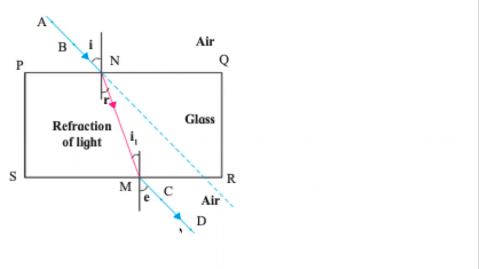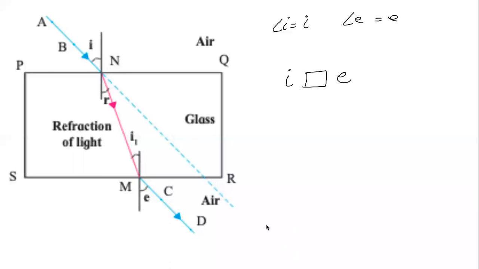Just one question I have for you. If I ask you to consider the measure of angle I and the measure of angle E. Measure of angle I. So if I say angle I is equal to I, the measure of angle I is I degrees and measure of the angle of emergence is E degrees. How are they related to each other? What is the relationship between them? What will be your fill in the blank?